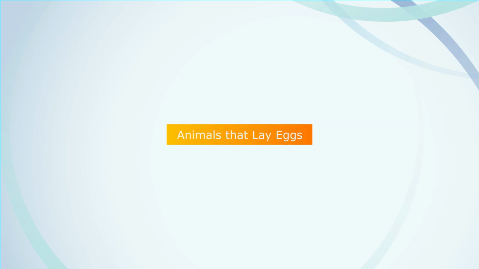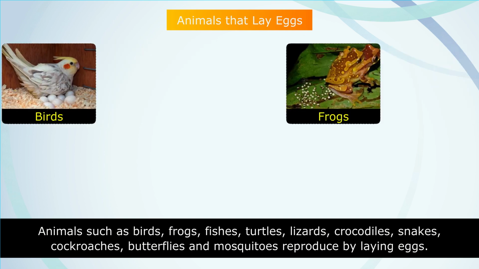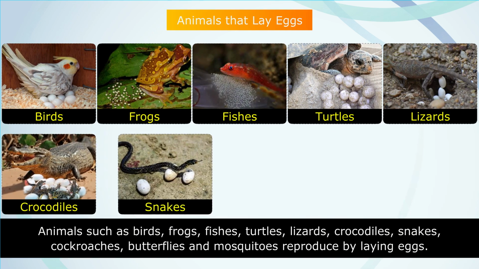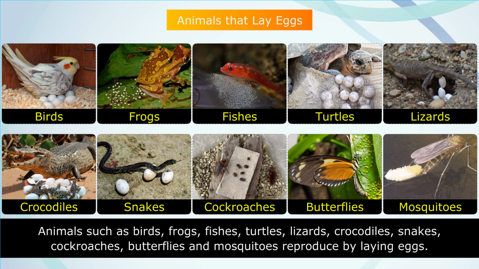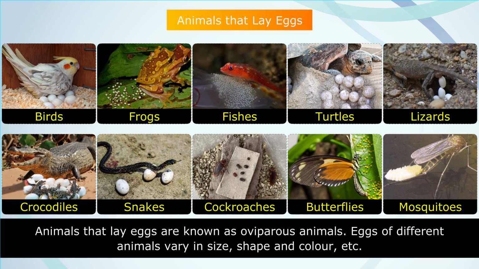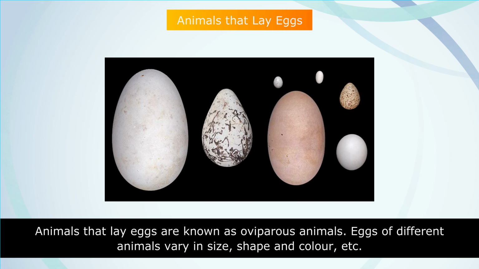Animals that lay eggs. Animals such as birds, frogs, fishes, turtles, lizards, crocodiles, snakes, cockroaches, butterflies and mosquitoes reproduce by laying eggs. Animals that lay eggs are known as oviparous animals. Eggs of different animals vary in size, shape and color, etc.